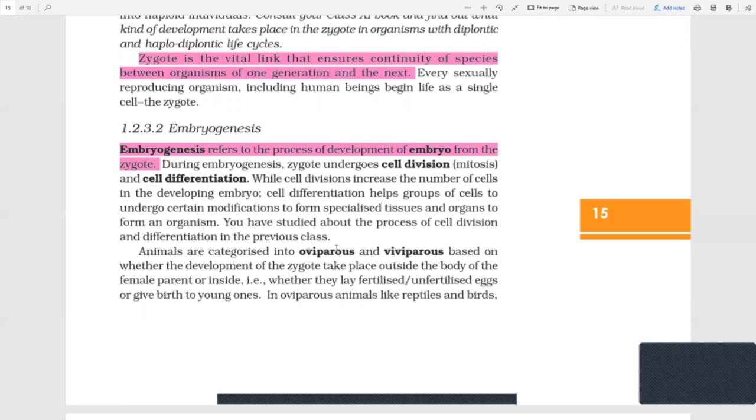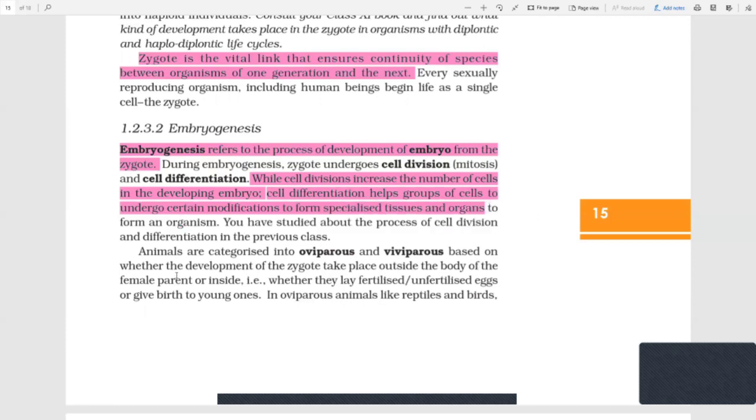Each of the cells, okay, now this group of cells is allotted for the formation of hands. This is for the reproductive organs. This is for the brain. This is for the heart. So different cells are being differentiated so that the zygote is completed into a perfectly developed embryo. While cell divisions increase the number of cells in the developing embryo, cell differentiation helps groups of cells to undergo certain modifications to form specialized tissues and organs.